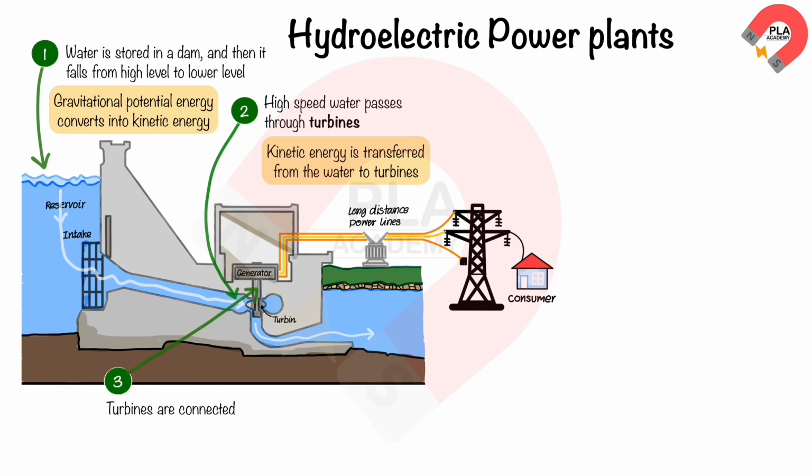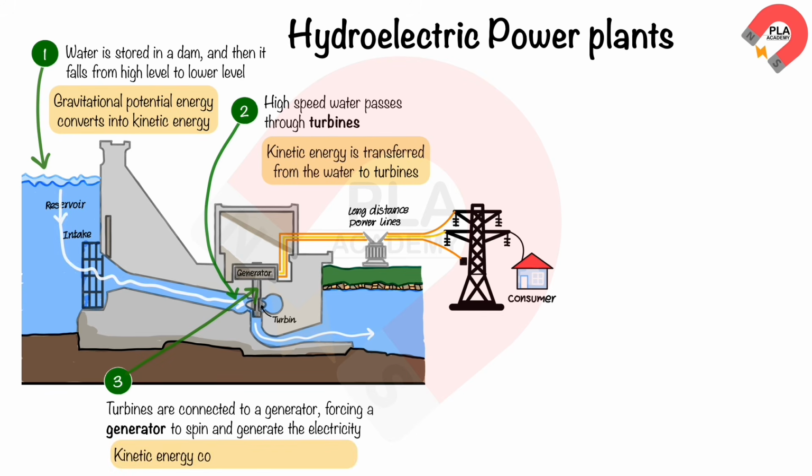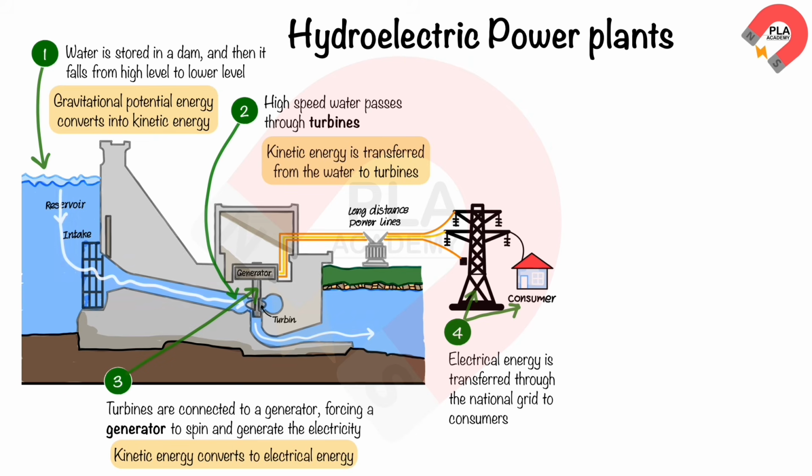The turbines are connected to a generator, which causes the generator to spin and generate electricity. This converts the kinetic energy into electrical energy. This electrical energy is then transmitted through the national grid to homes or businesses.